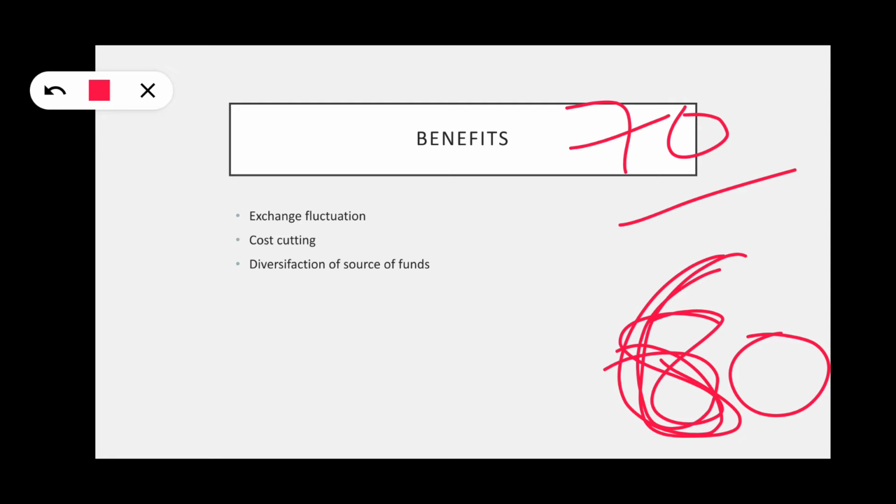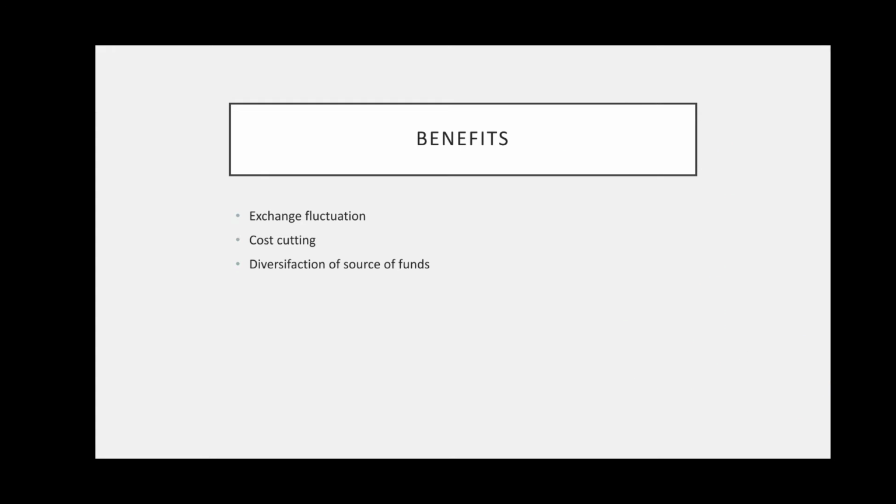Second, cost cutting. For Facebook India, a 3% benefit is there, whereas Devyani gets 5% due to this swap. Third, diversification of source of funds. What is a source of funds? The funds from which we get the money are called the source of funds. So our source of funds is diversified. We can go to debentures, equity, preference. Like this, we can go to swap, where we get all the benefits. So, diversification of source of funds.